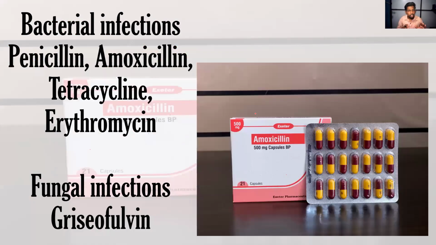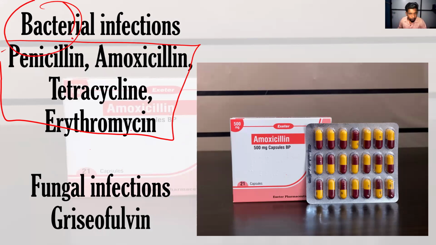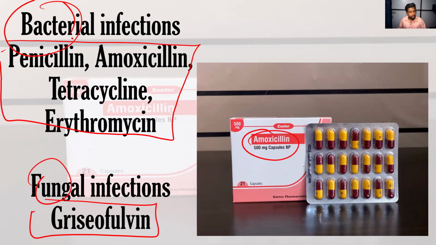Okay. And you want to memorize these examples. What are the antibiotics that can be used against the bacteria? And what are the antibiotics that can be used regarding the fungus? Amoxicillin. You may have consumed this medicine if you have wounds and cuts in your body, right?